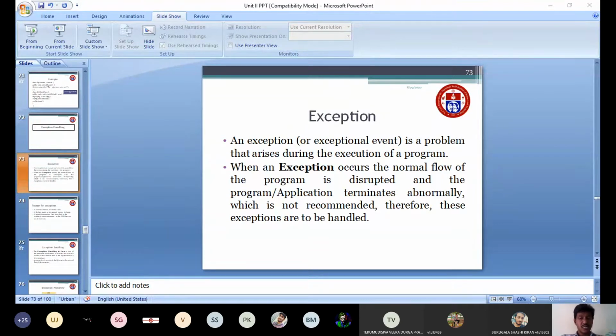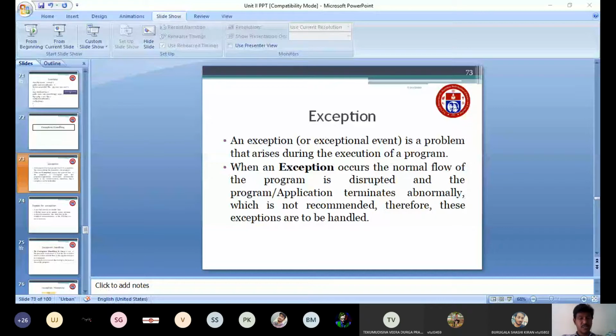So these exceptions have to be handled. In the C language there is no option to handle the exception, but Java, as I told earlier, has it as an important feature: it also handles the exception. Whenever there is any exception, it will be handled by the exception handling mechanism.